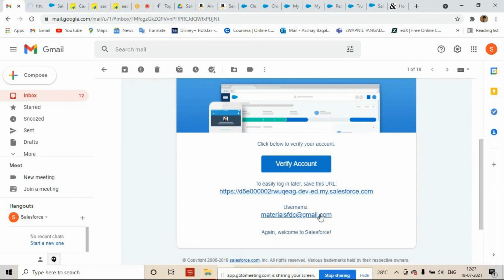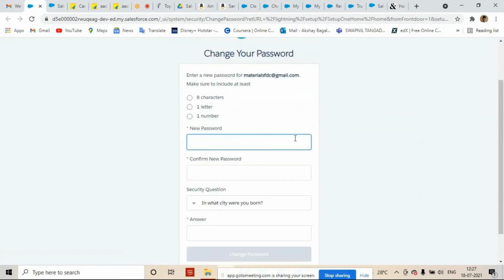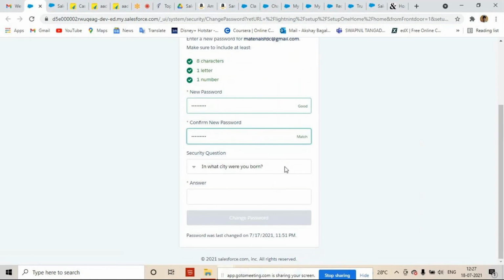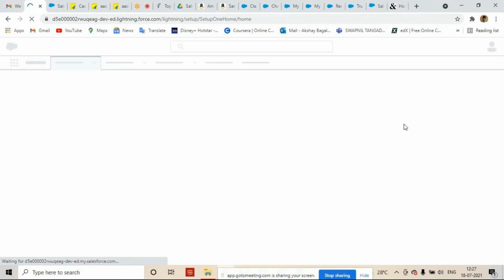Suppose I provide a new password, then answer the security questions and change the password. Now after changing the password, there is no need to go to developer.salesforce.com.